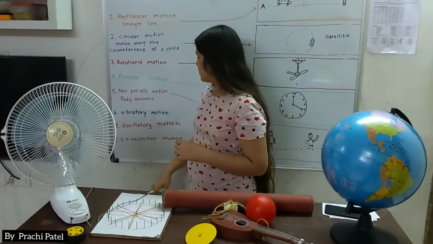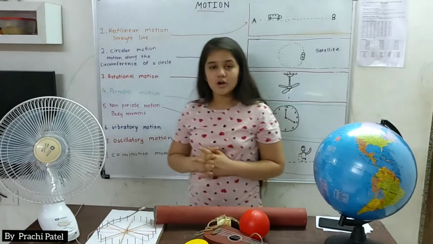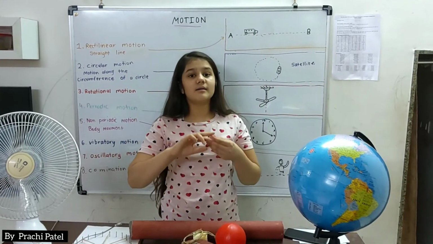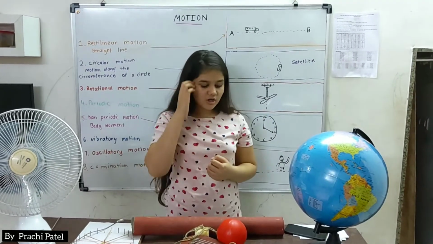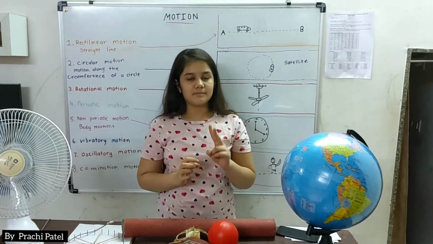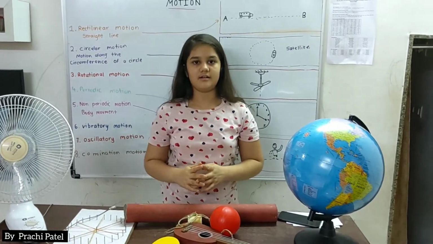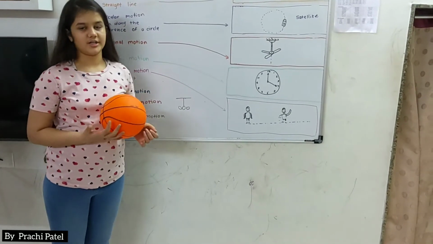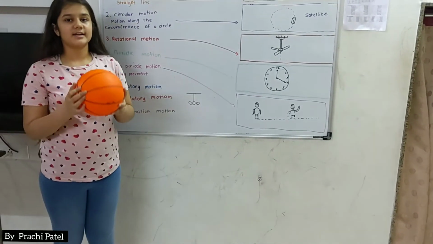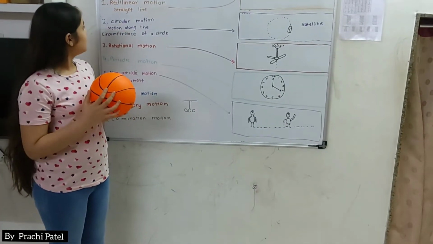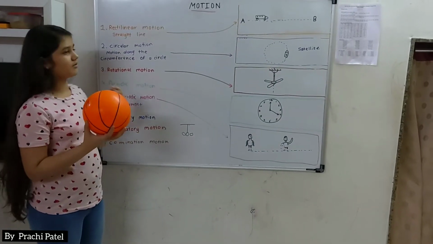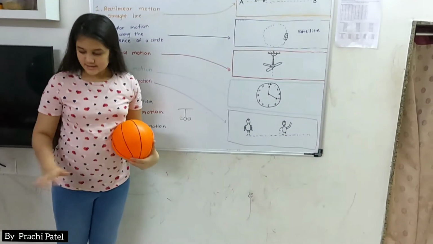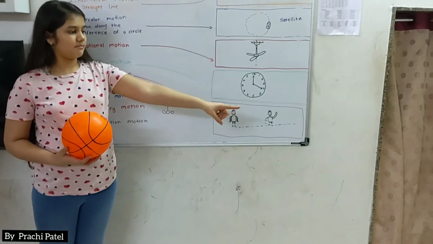Now we have combination motion. Combination motion is a mix of two motions. I am going to show you two experiments based on it. Now let's see an example of combination motion. We are going to see translatory motion, which is a mix of rectilinear motion and rotational motion. Now I have a ball over here, and this is my A point and this is my B point.